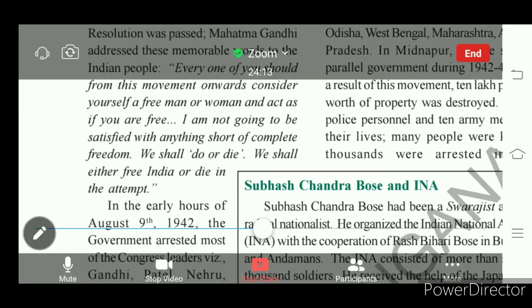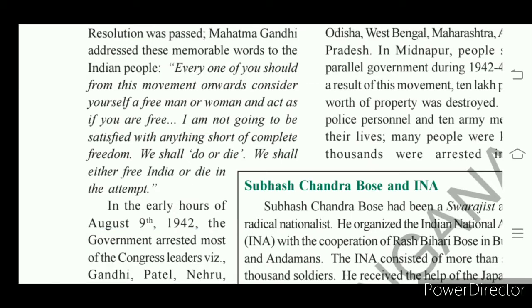On that day, 8th August evening, Mahatma Gandhi addressed all Indians, saying that from today onwards everyone should feel like a free Indian. That means India got independence. He called on men and women to feel that they are free from British rule.